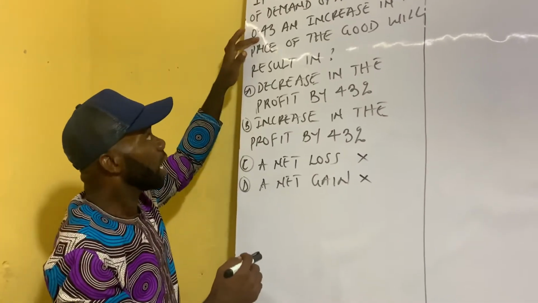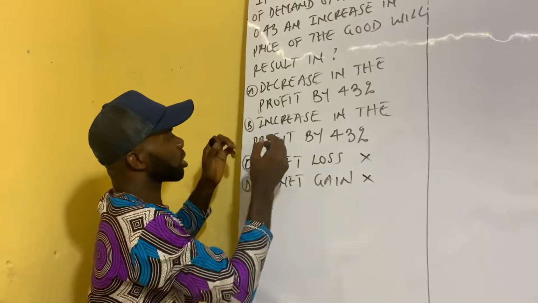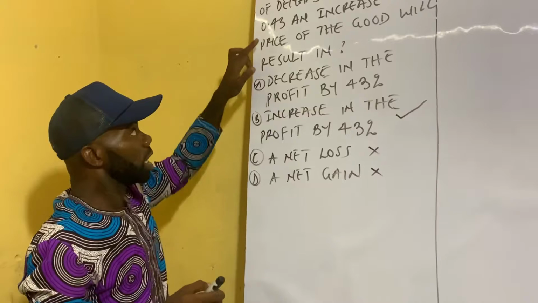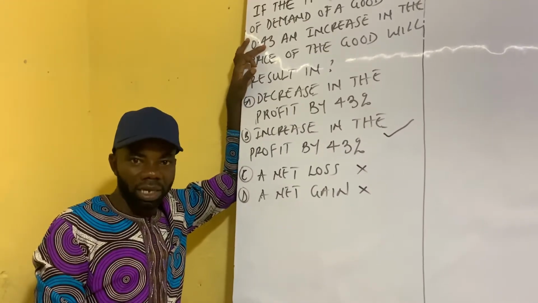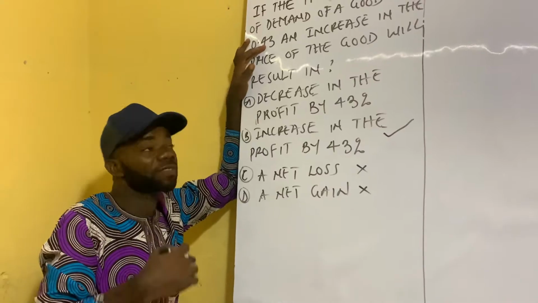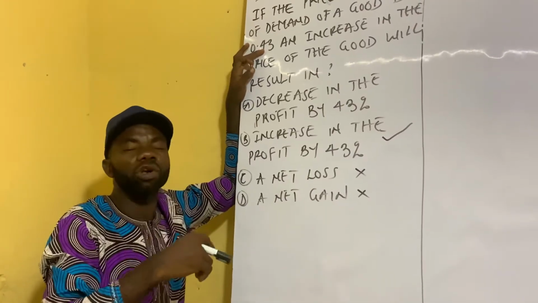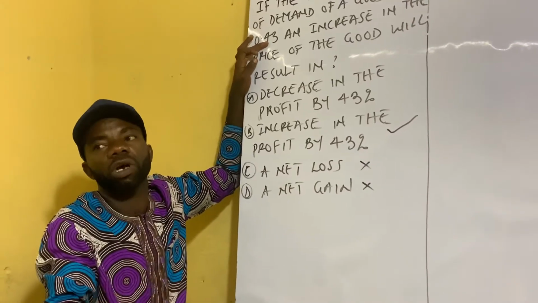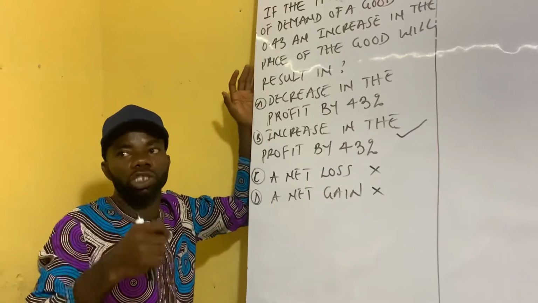That means the correct option is option B. Why is option B correct? Option B is correct because this commodity has some level of importance, meaning that when the price of this commodity is increased, the producer will only lose a small number of its consumers, while a good number of the consumers will still remain.